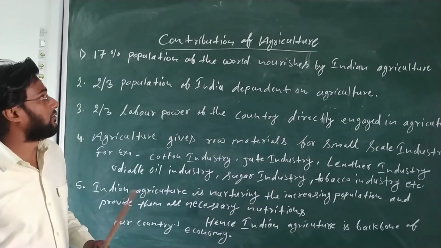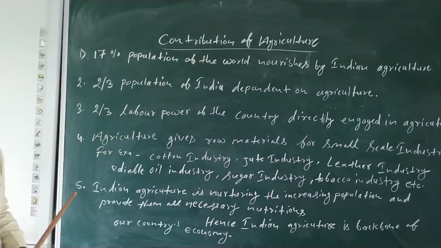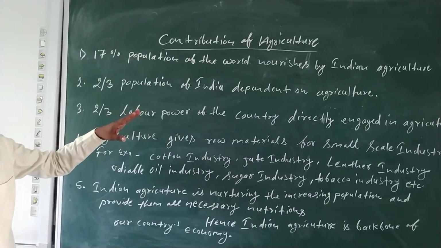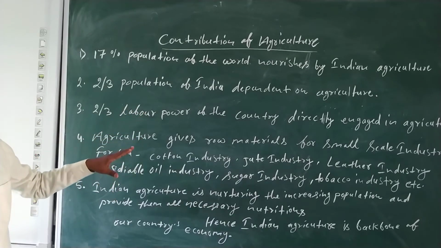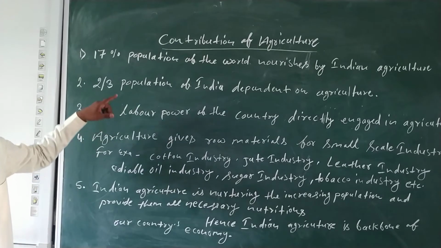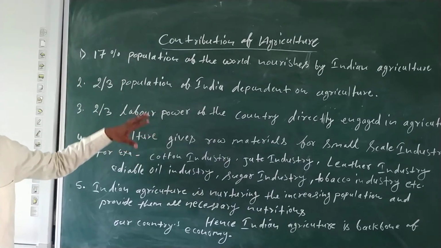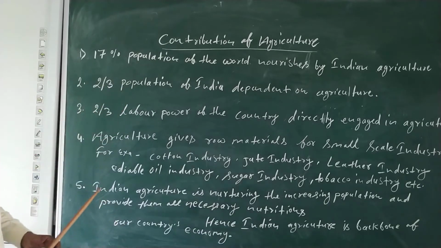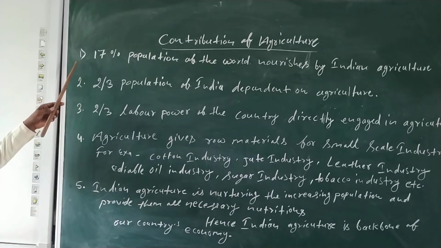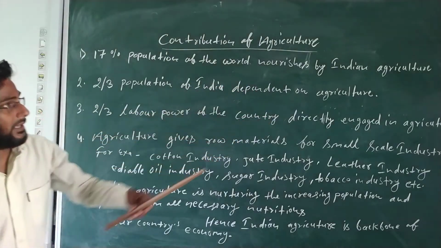Okay, students. So let us see the next topic. Contribution of agriculture. The importance of agriculture is very important. It is also a short answer, and it is also important for your examination. So see the contribution of agriculture. First point, 70% population of the world is nourished by Indian agriculture.